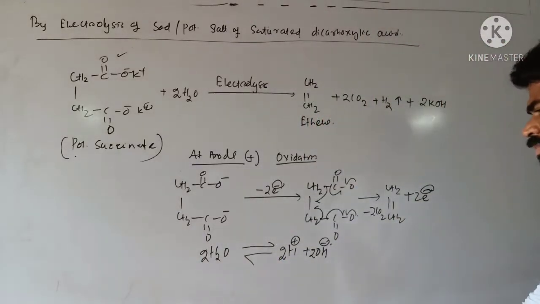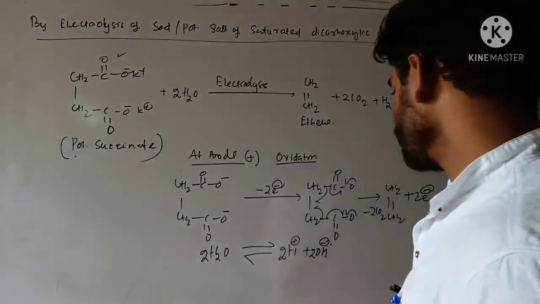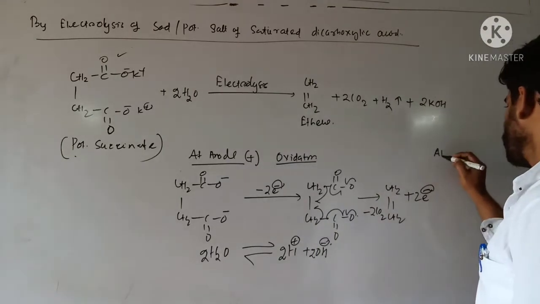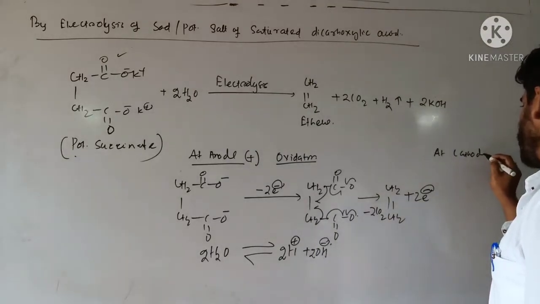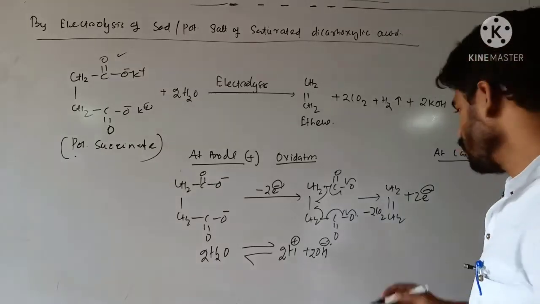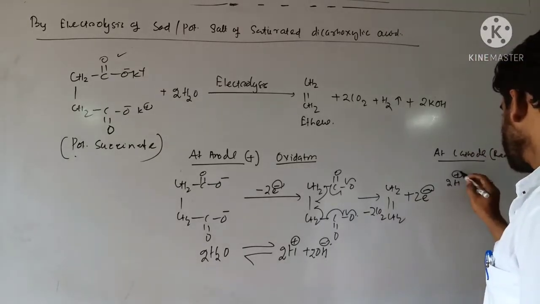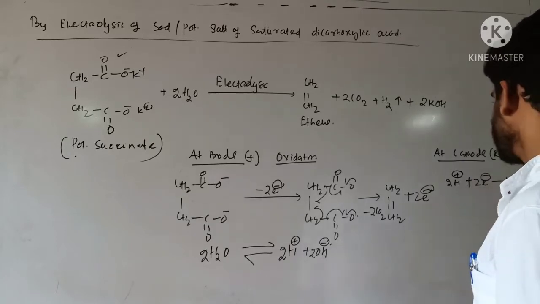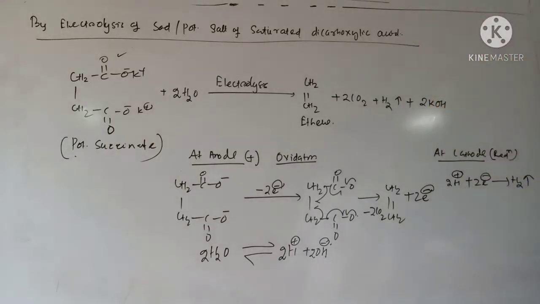Clear? Now 2 electrons will be gained at the cathode, that is reduction. Reduction means gain of electron. So 2H plus gains 2 electrons and is converted into H2 gas. At cathode, H2 gas will be eliminated.